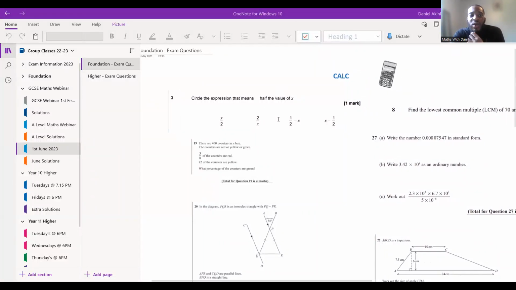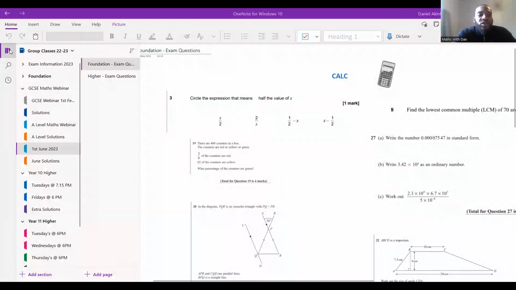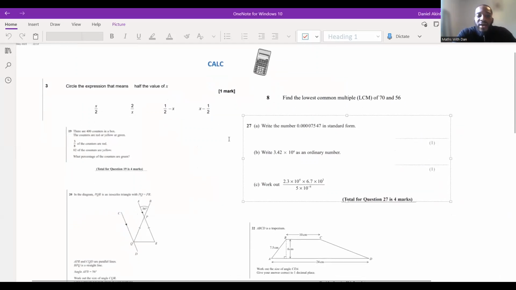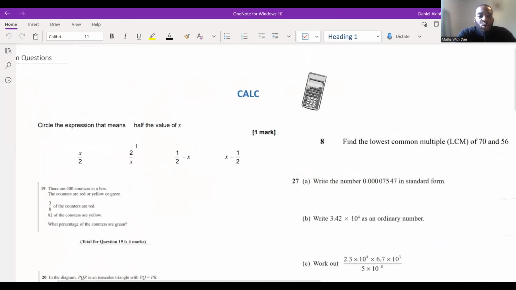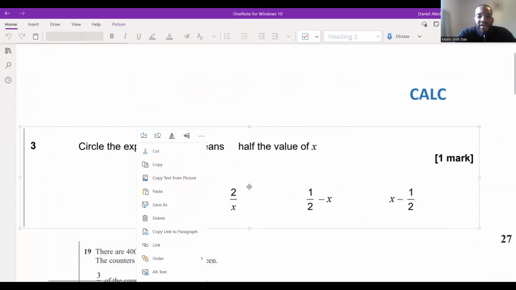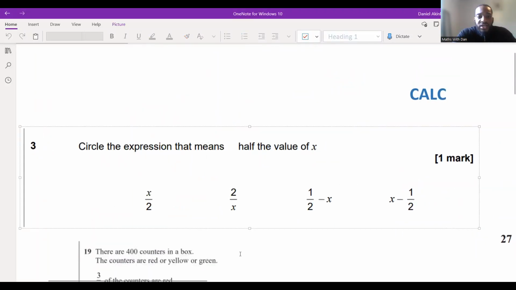The way the questions are run is I'll give you a chance to have a go at it. Depending on how many marks, depends on how many minutes I'll give you. For example, the first one is 1 mark, so I'll give you a minute to try it. Have a go, see how you get on, and then we'll go through it together. The first one is a 1 marker. It says circle the expression that means half the value of X. What I want you guys to do is have a go at this.